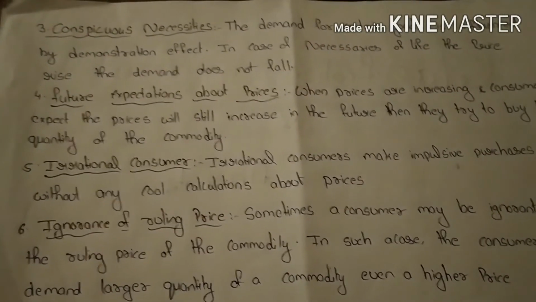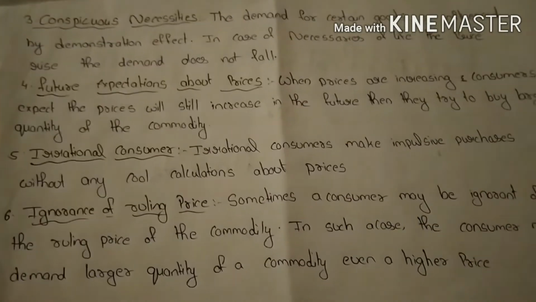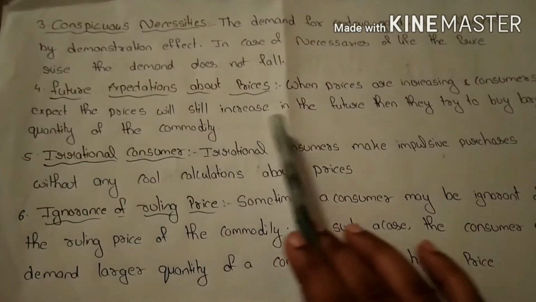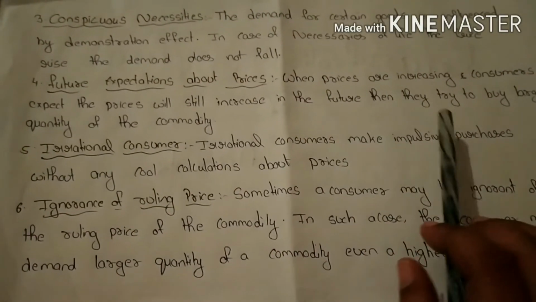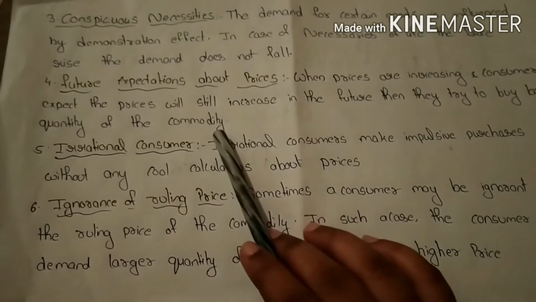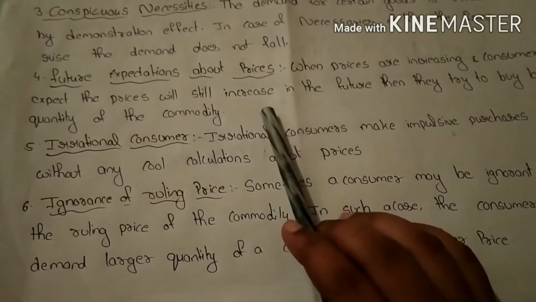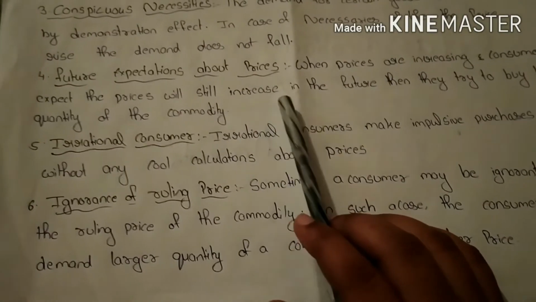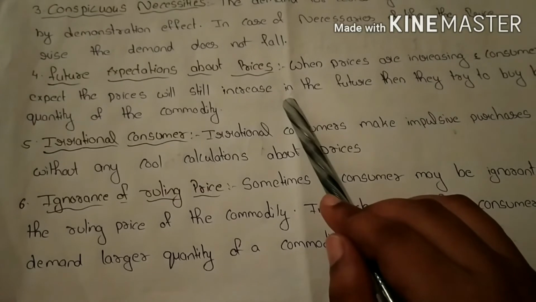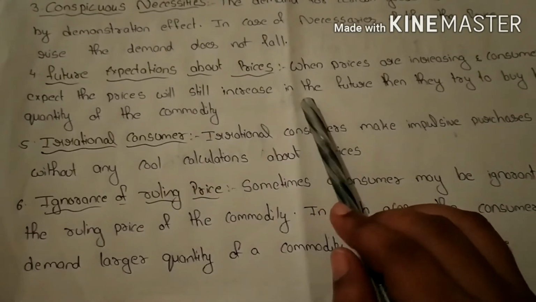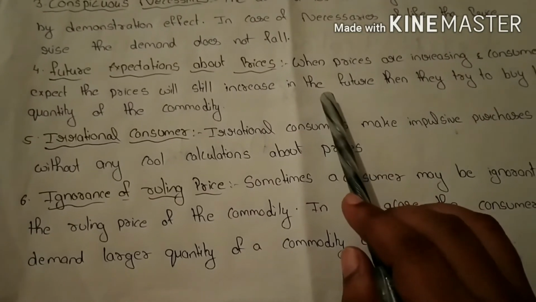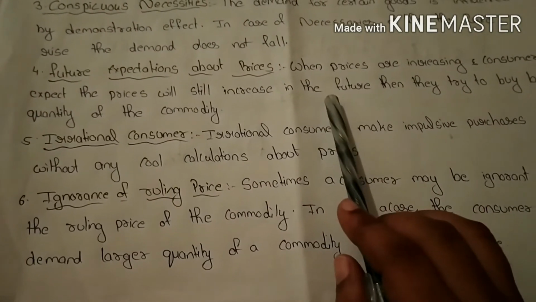Next, future expectations about prices. When prices are increasing and consumers expect the prices will still increase in the future, then they try to buy a larger quantity of the commodity. For example, onions. Suppose prices rise and the people expect in future the price of onions will rise more, then the people purchase more and store the onions. So when the price is high, the demand will also increase.